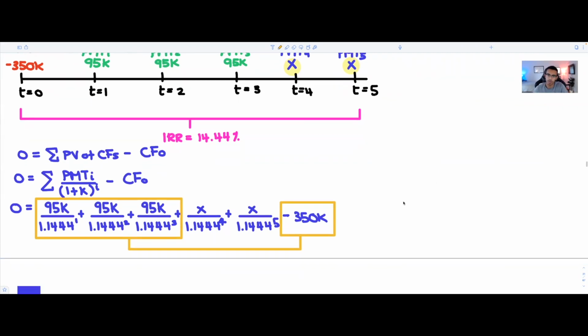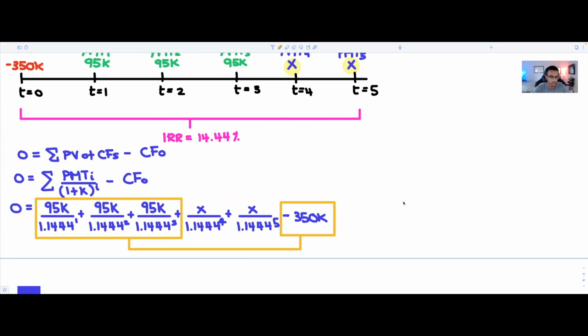So what you could do is go on your calculator, go on your CF function, do second clear, and place in CF0 as being $250,000. So you could do that, negative, enter. Then you could go to C01 and put $95,000, and then do F01 as being equal to 3. All right.